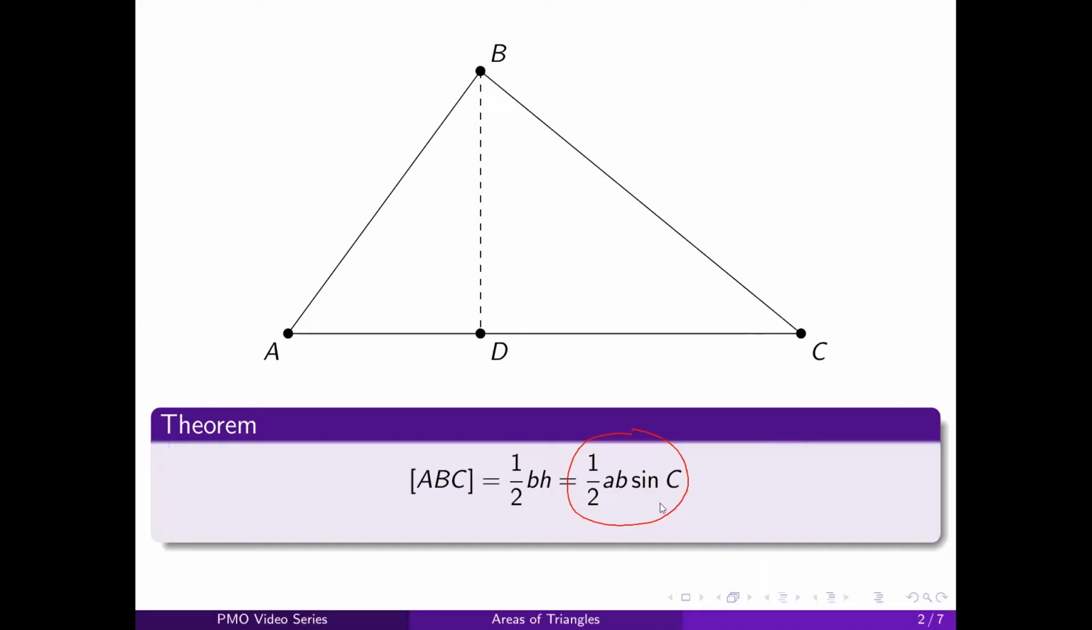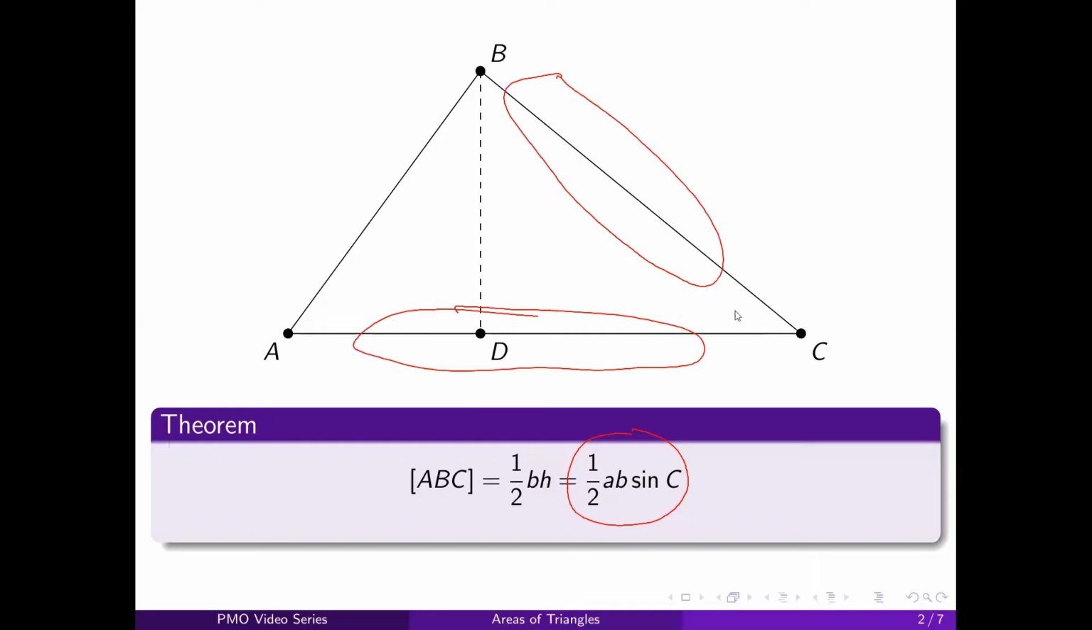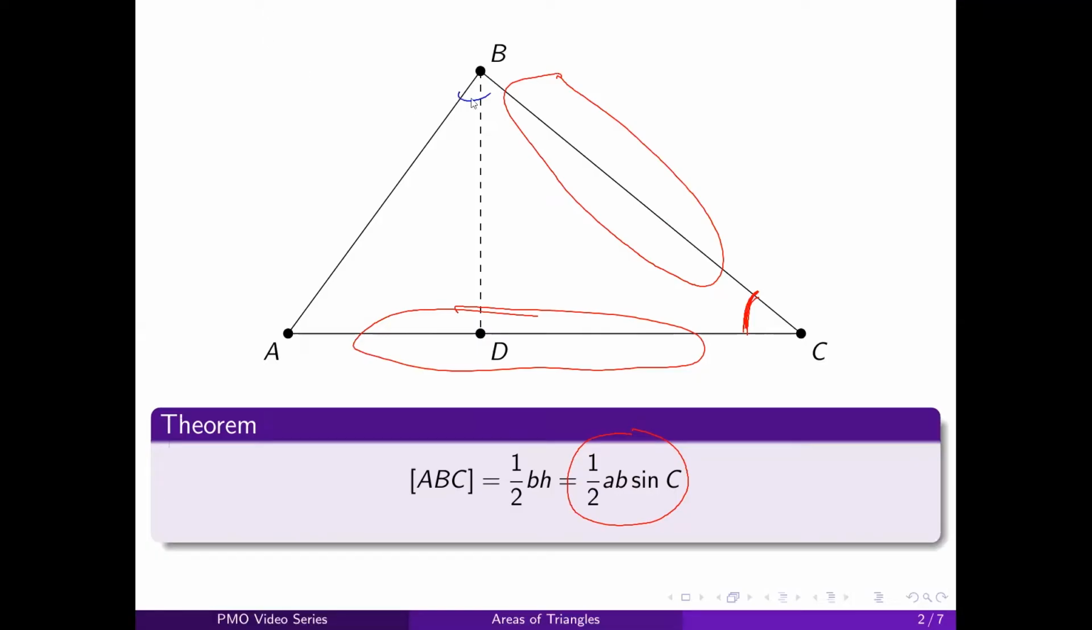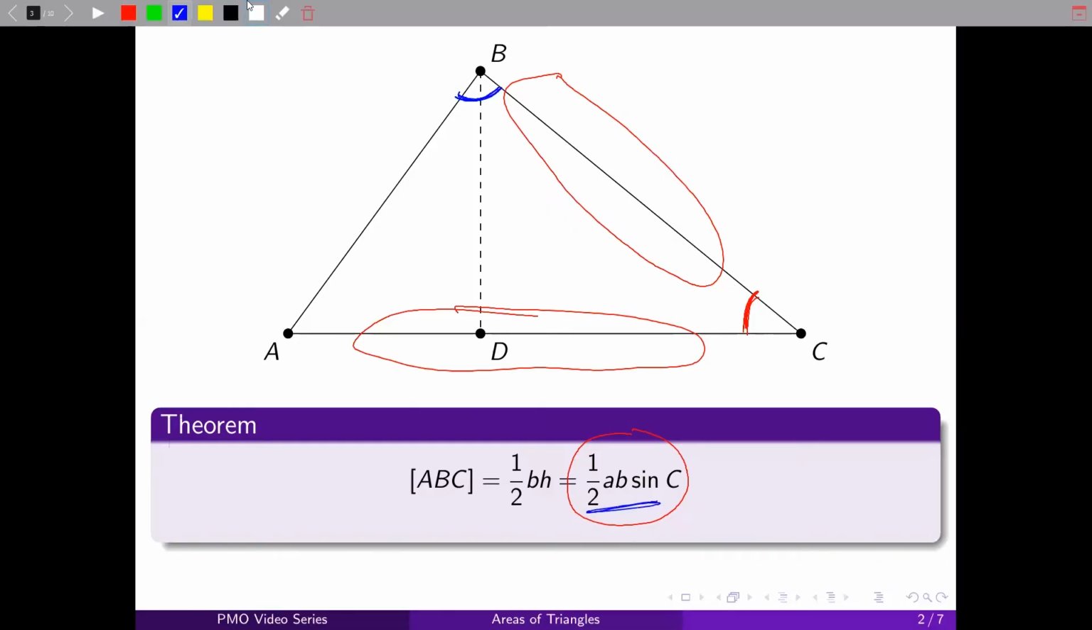Now be careful, because remember that if we have these two sides, the angle that we need should be the angle between the two sides. If we're given a different angle, for example, if we know those two sides and we know the angle at B, we cannot apply this formula because it needs to be the angle between the two sides specifically.